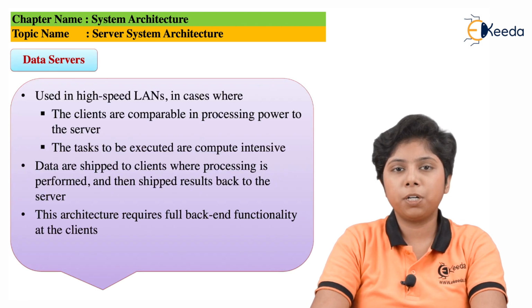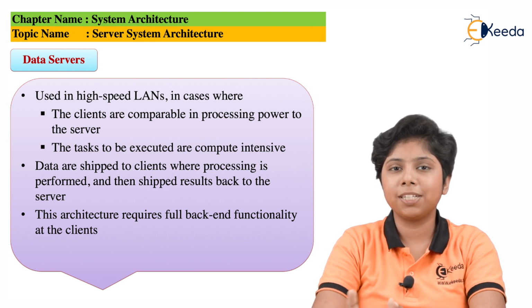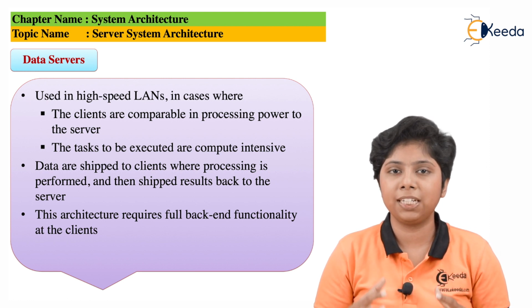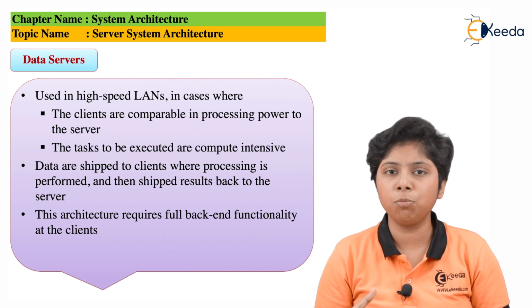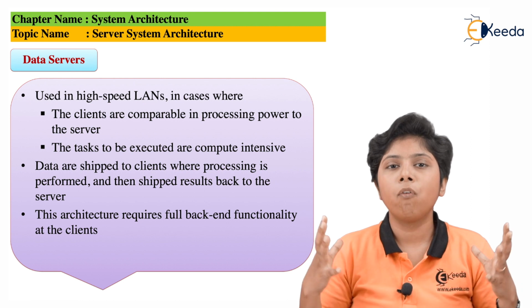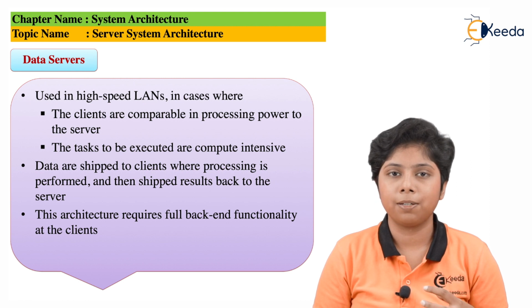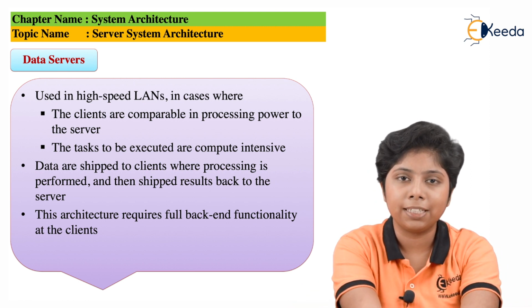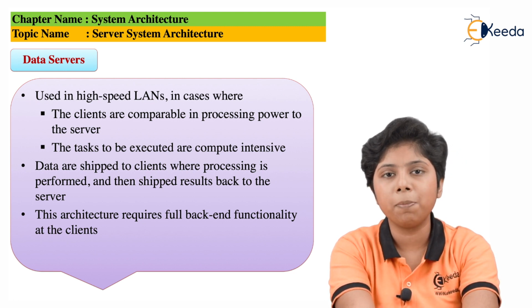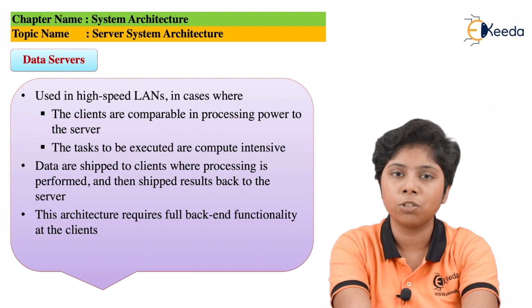Next, we will go to our next part, that is the data server. After we know what a transaction server is and what processes are associated with it, a data server is more concerned with the data that we can accommodate, accumulate and also update from the client side to the server side. That means it is the warehouse of data from which the client can query and fetch from the database. The clients use this data server as an inherent part of the server system architecture, because the server becomes the source of data, or the database, for an enterprise and all the clients associated with it.